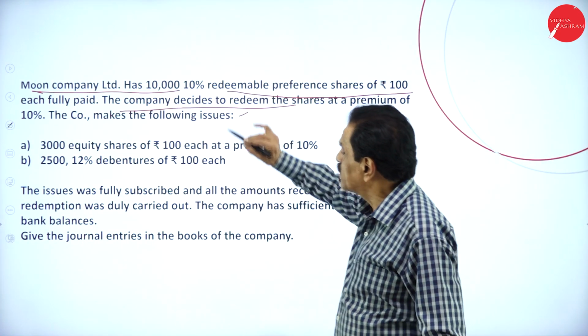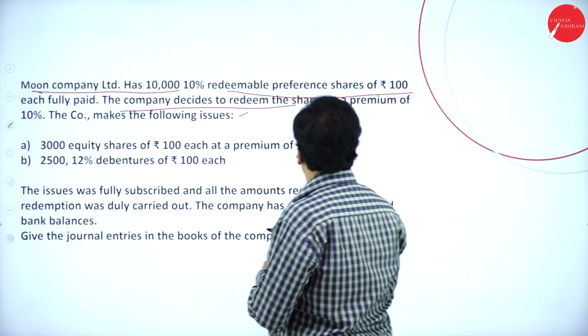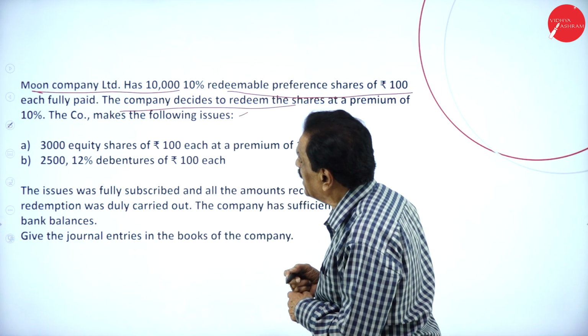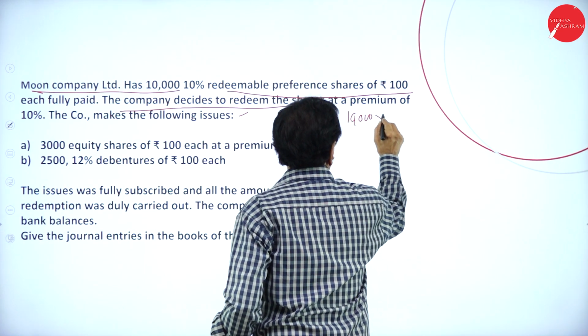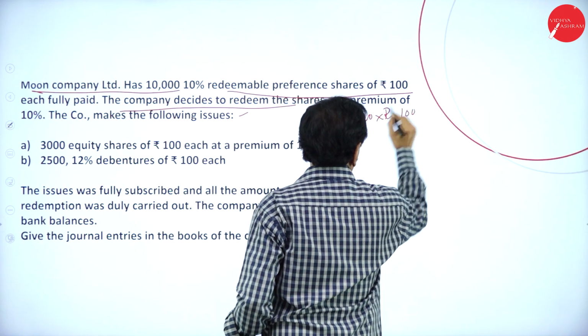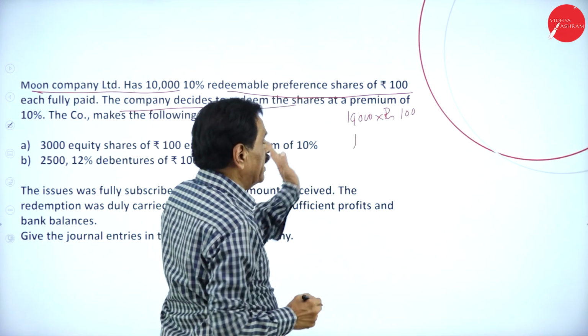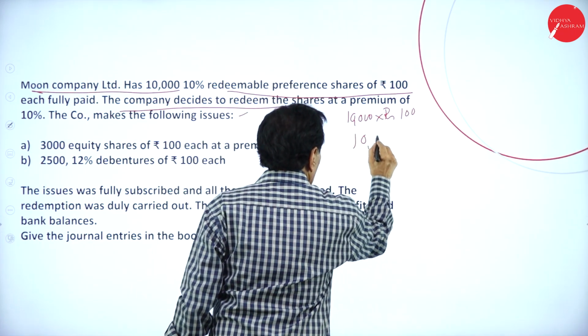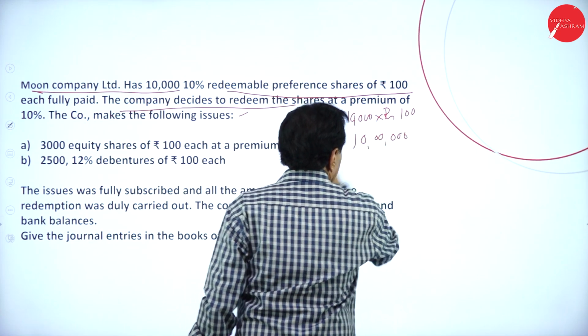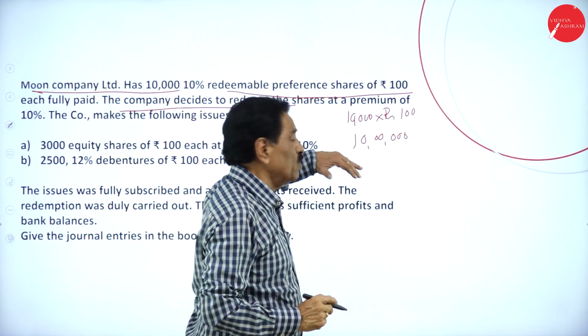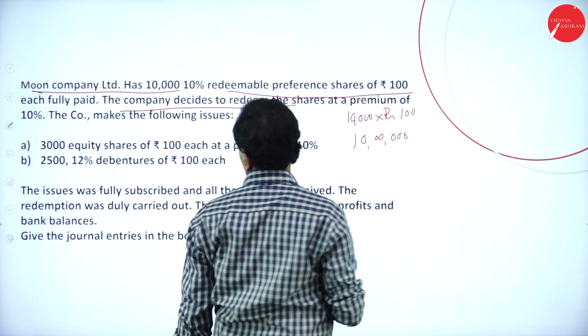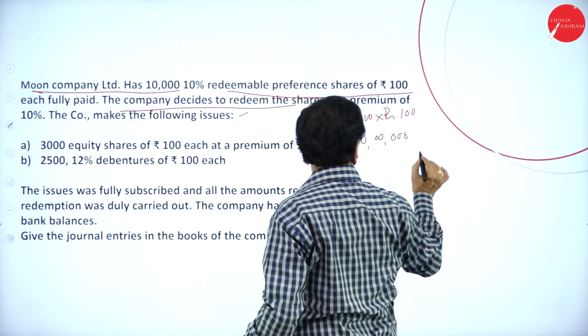Moon Company Limited has 10,000 10% redeemable preference shares of rupees 100 each, fully paid. This is 10,000 into rupees 100, which is 10 lakh, redeemable at a premium of 10%.